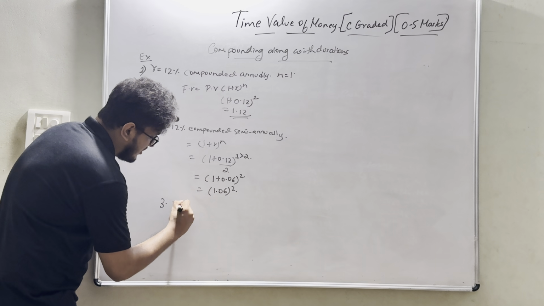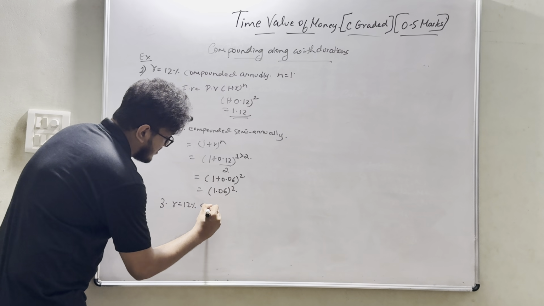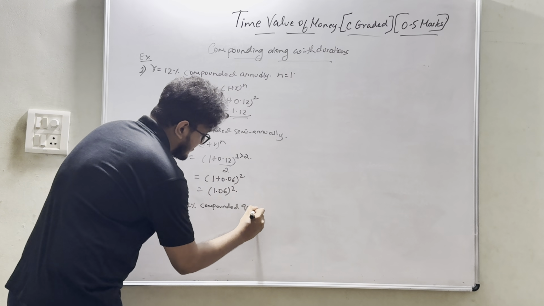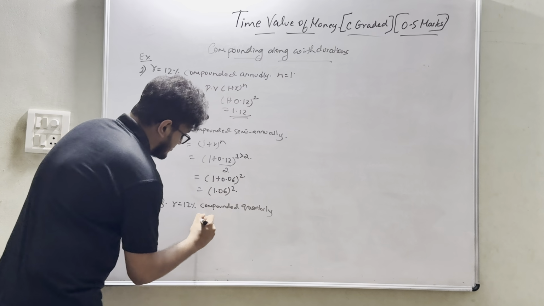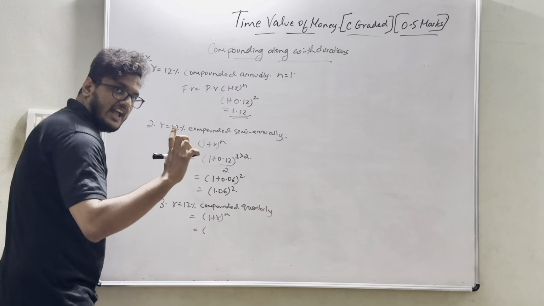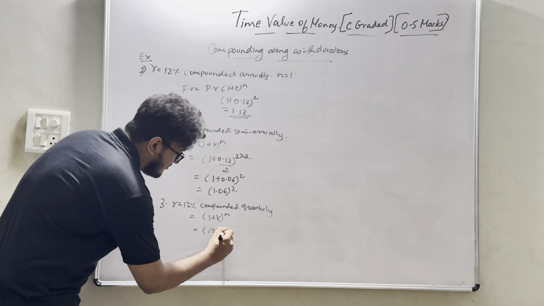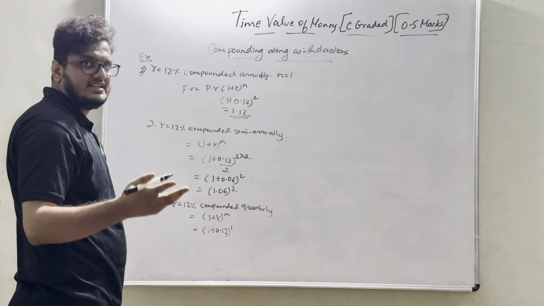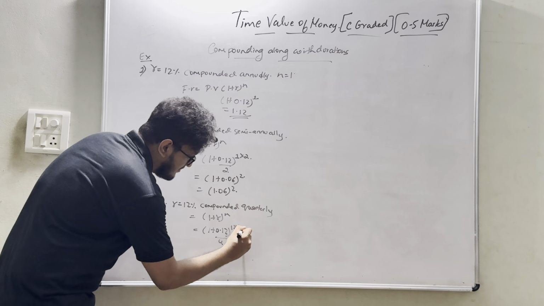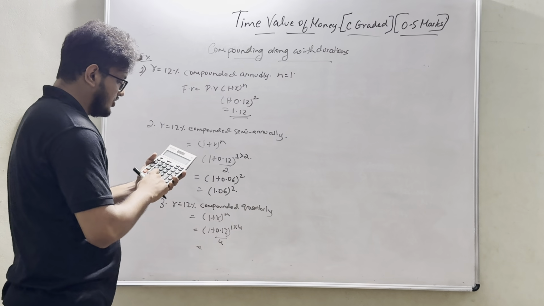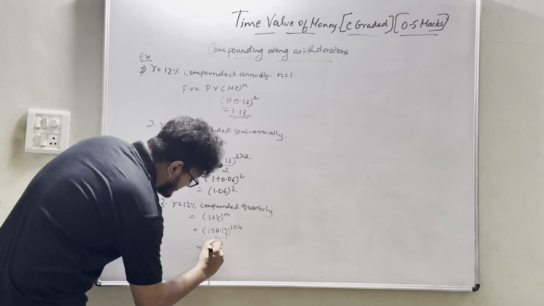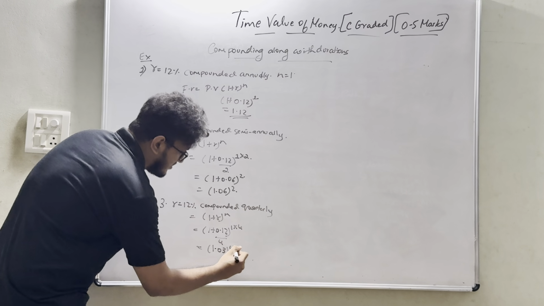Third, R equal to 12% compounded quarterly. So 1 plus R whole power n. First, directly do annually, that is nothing but 1 plus 0.12 whole power 1. Quarter is nothing but 4 quarters. So here it is divided by 4, here it is multiplying by 4. So 0.12 divided by 4 plus 1, so 1.03 whole power 4.